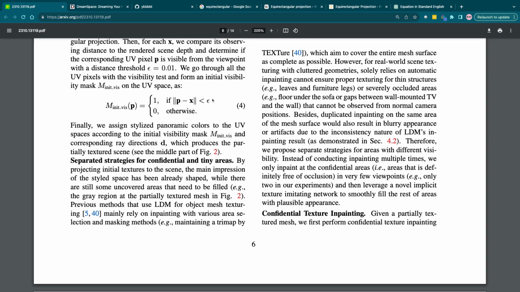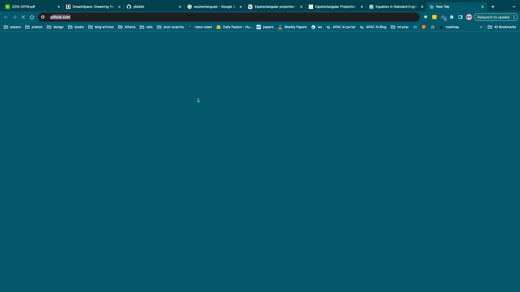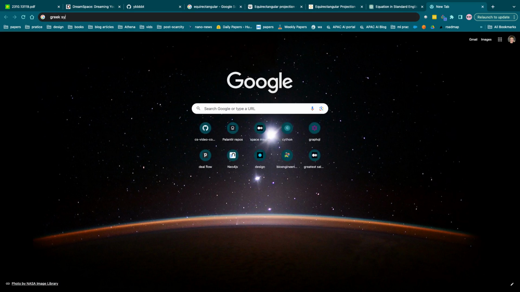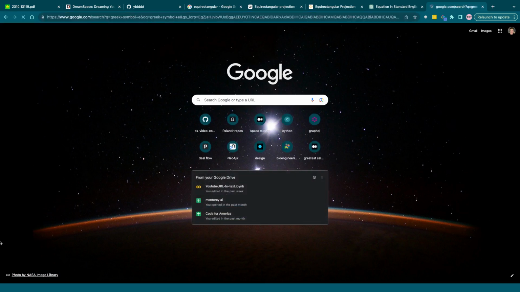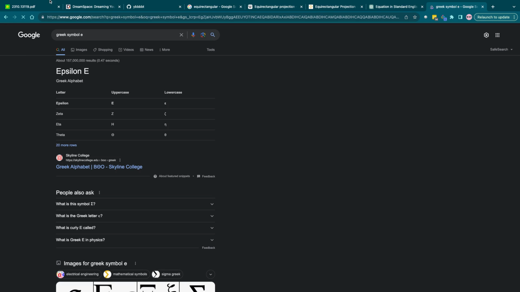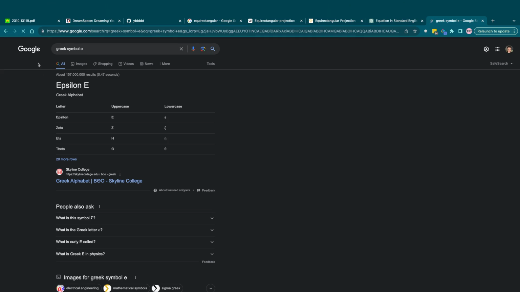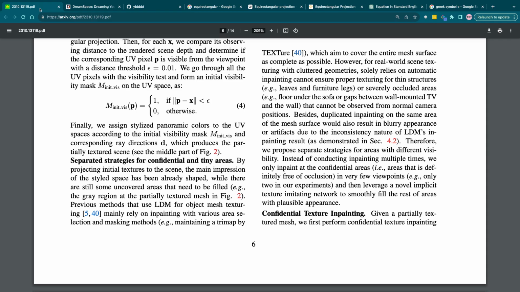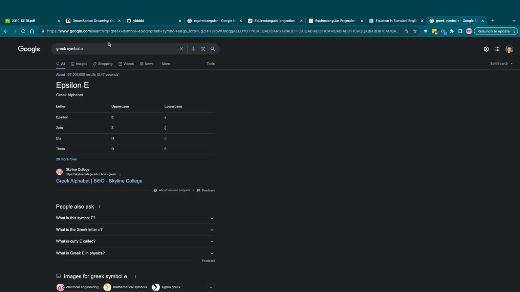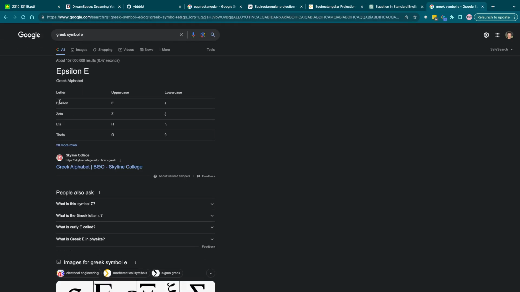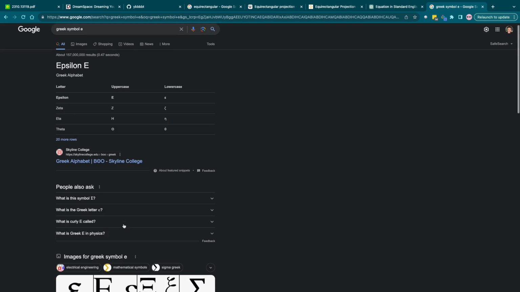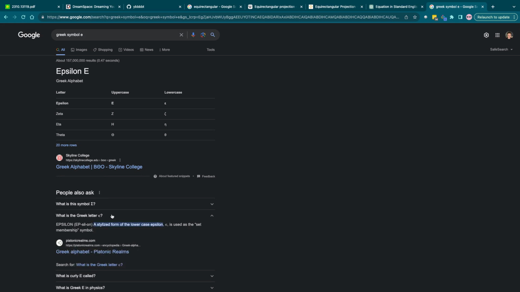Is that epsilon? Greek symbol E. It is epsilon. Wait, so eta, zeta, epsilon. I didn't even know zeta was a letter in Greek. That's cool. I didn't know that.